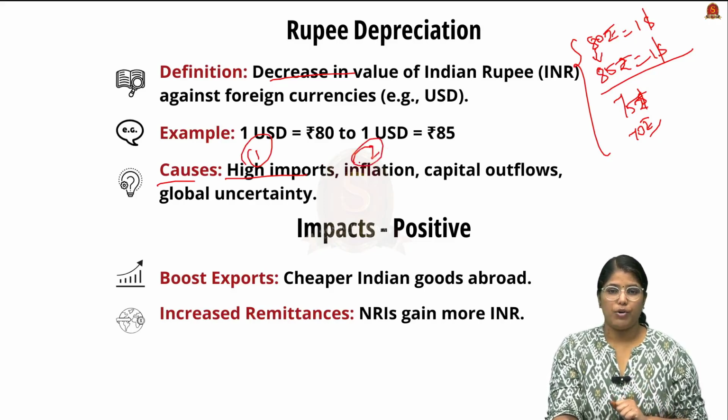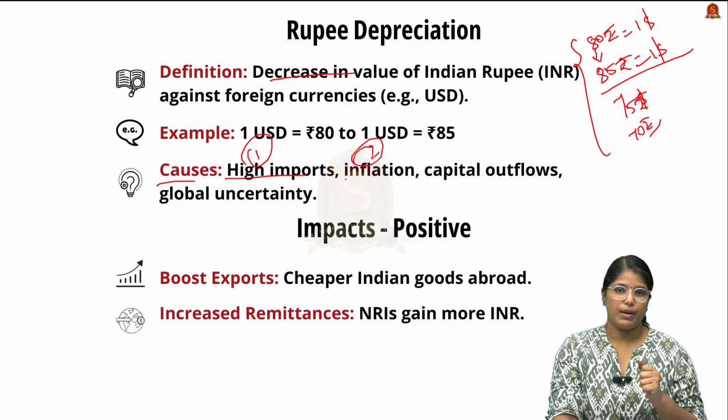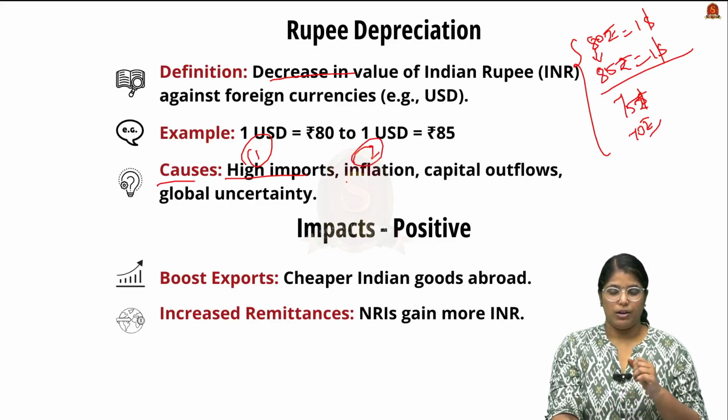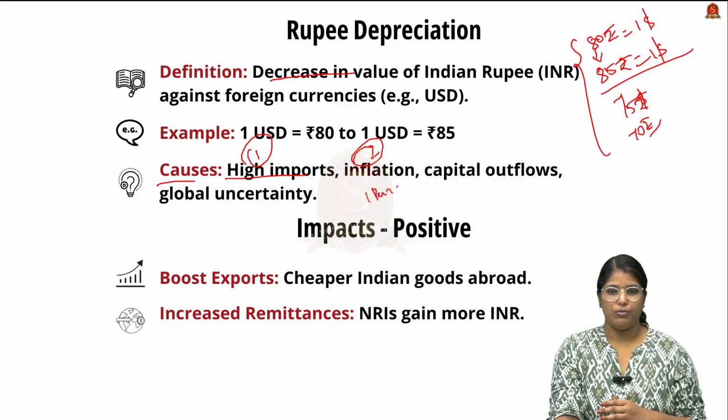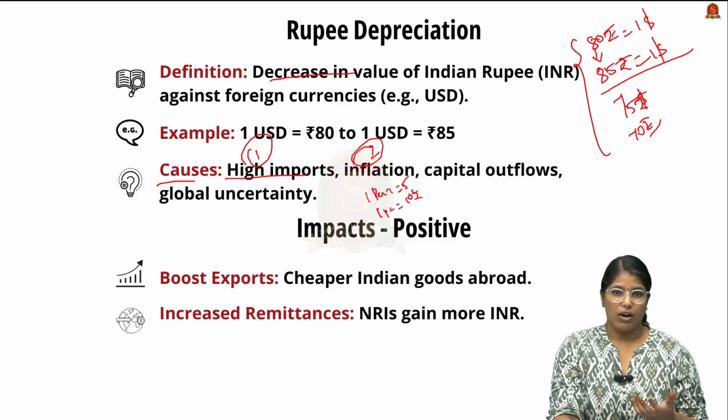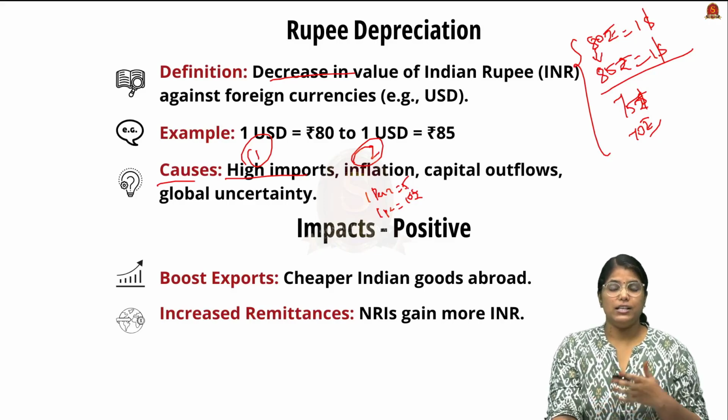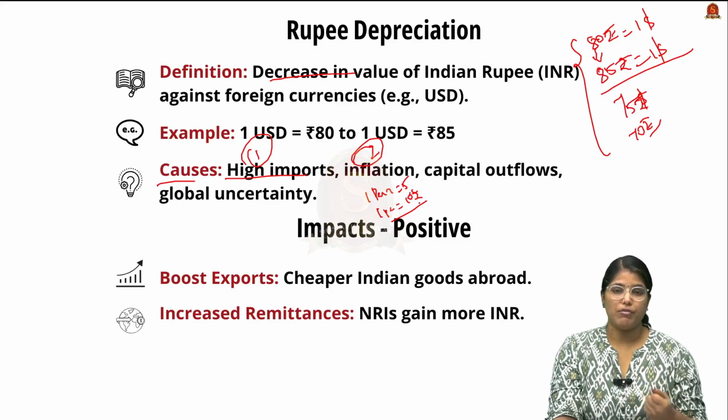And the second important thing is inflation. So what happens when inflation happens? The rupee will actually lose its value. If you are getting one pen for 5 rupees and currently this one pen becomes 10 rupees, then it is obviously inflation, right? So this loss of purchasing power of a particular currency will also lead to depreciation.